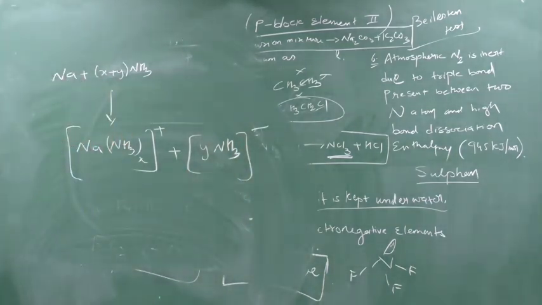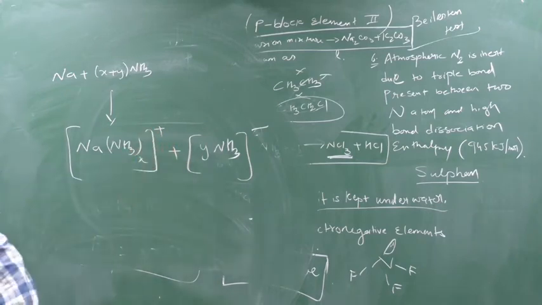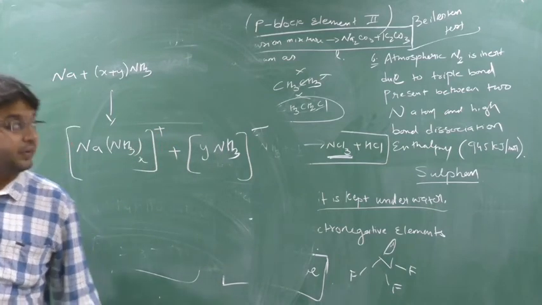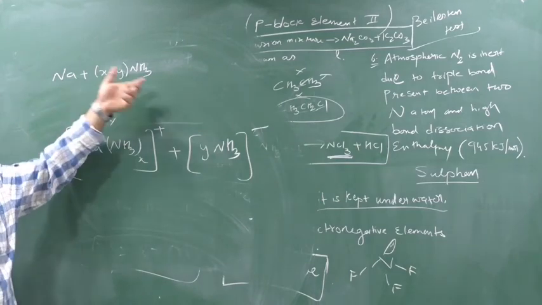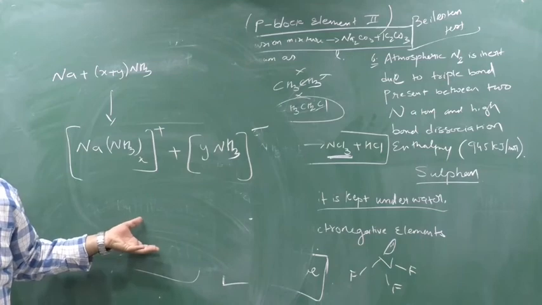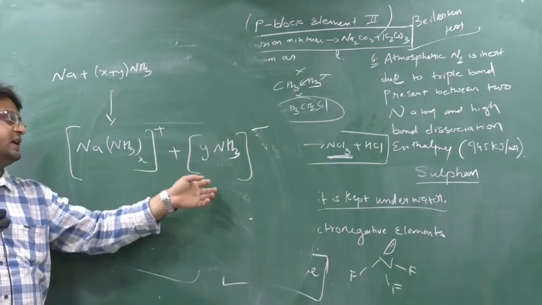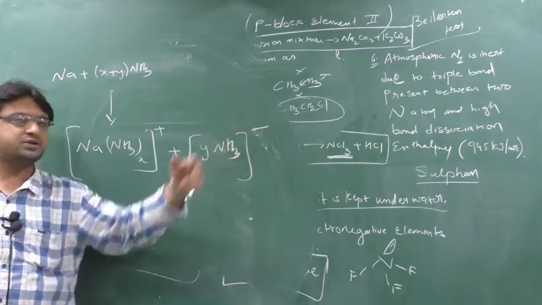So this is nothing but an electron because it has a negative charge. When sodium is dissolved in ammonia, the color will be pale blue, and the solution is a good conductor of electricity due to the presence of this solvated electron. This is one electron because it has a minus charge.